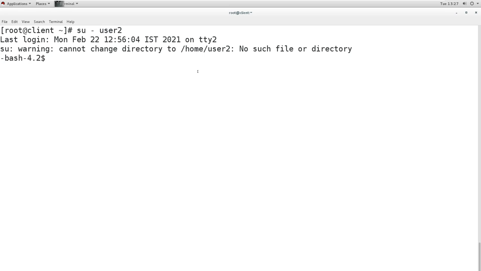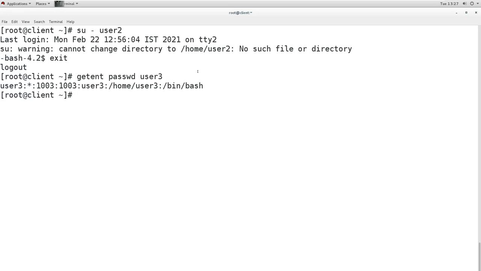Now it is giving an error about the home directory, that the home directory is not accessible, because if you see the information about the user, it says the home directory must be under /home, but if you check under the /home directory, there is no home directory for these users.